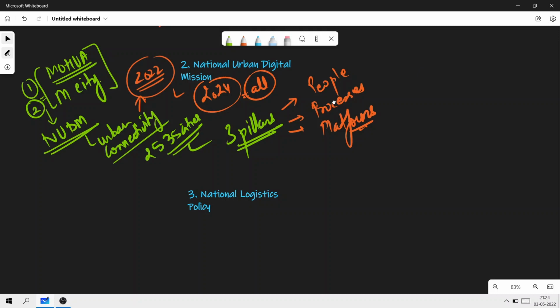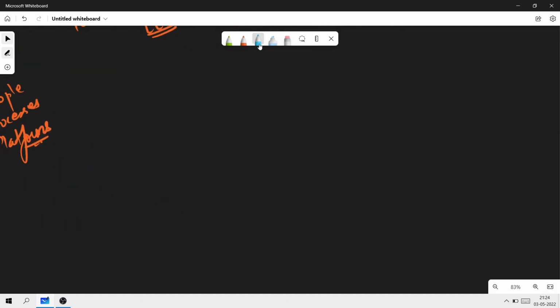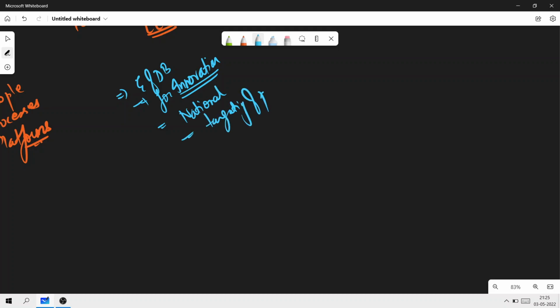The important thing that you need to understand is what is exactly the benefit of this. The benefit of this is that this is basically going to help in ease of doing business. Then this would lower the cost for innovation through open data. Then this would foster national collaboration and national competition. It is also going to improve the targeting of policy. Then it is also going to improve the standard of living. It is also going to improve at the same time the ease of living.